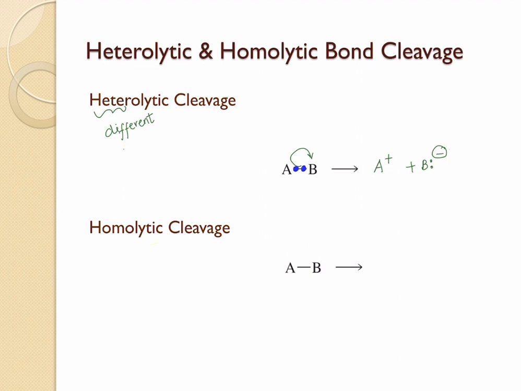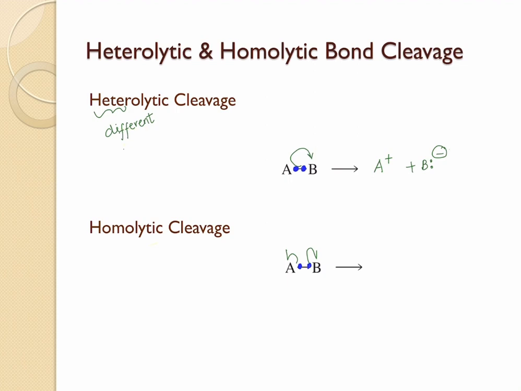The homolytic bond cleavage happens in such a way that the bond cleaves so that one electron goes onto each atom. So here are 2 electrons that make up the bond, but when this bond cleaves, one electron is going to go onto each atom, and they have to be represented using the fishhook arrow. So an arrowhead which has only one barb. So this is definitely different from what we have written down here, right? So this is a complete arrow, whereas this one is called the fishhook arrow, representing that one electron is going to go onto one atom.